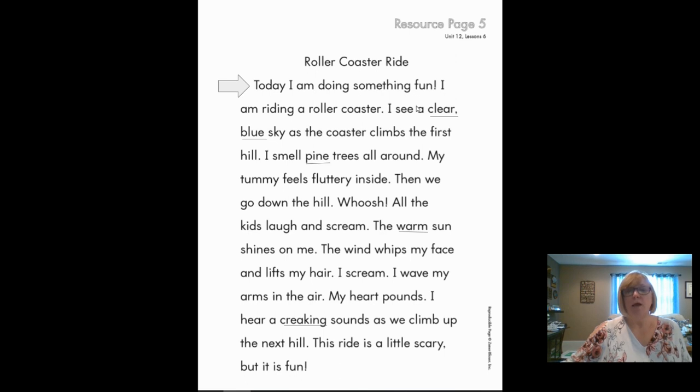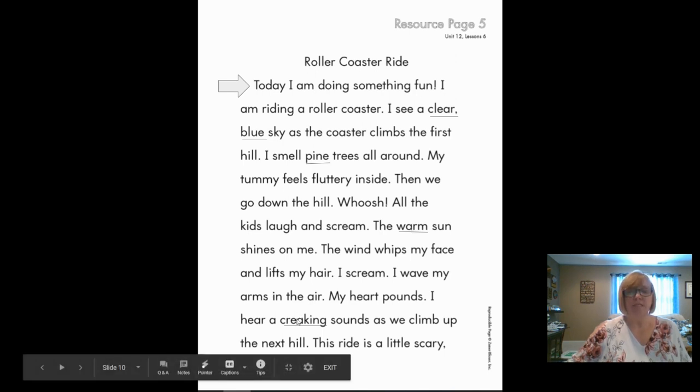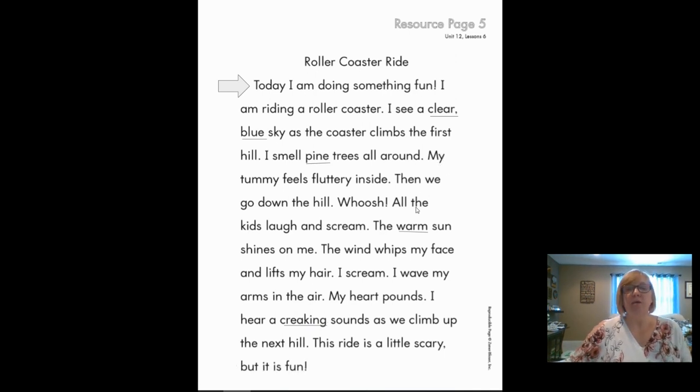Now here, I've underlined two words, clear, blue. Yep, they're adjectives and they describe the sky. Very good. And I've also underlined some other adjectives. The type of tree, pine. How did the sun feel? Right, warm. And what kind of sound? Creaking. Okay, very good.